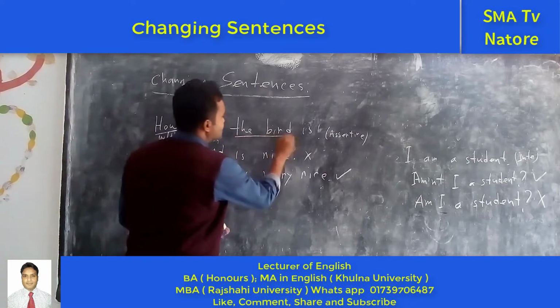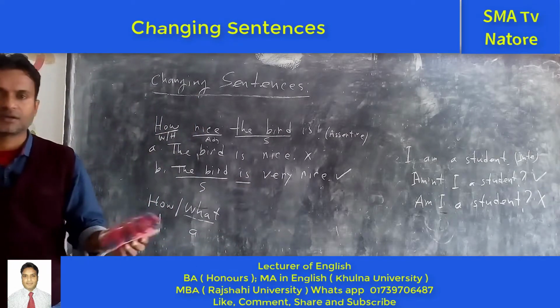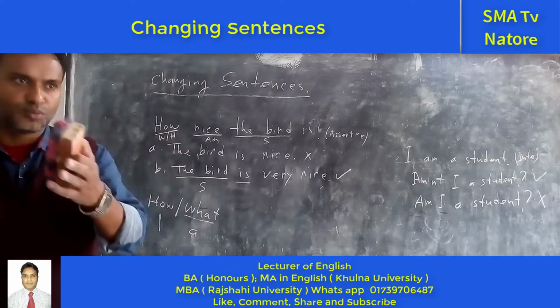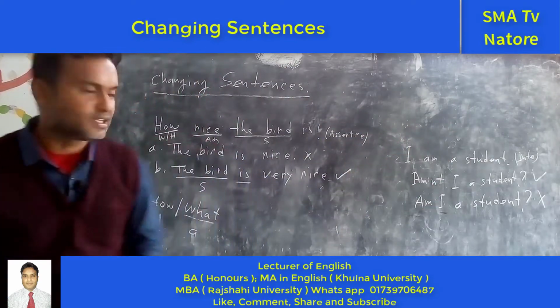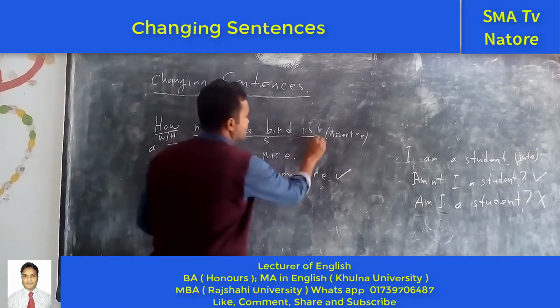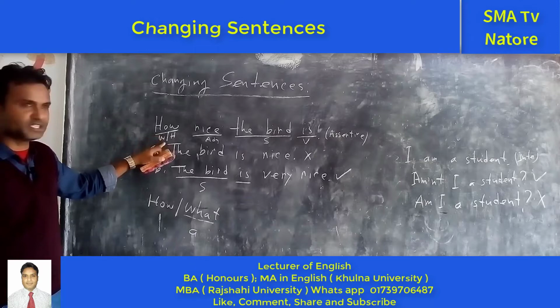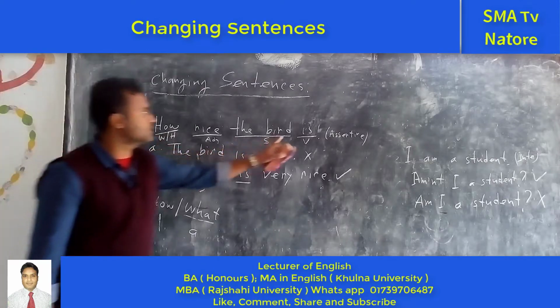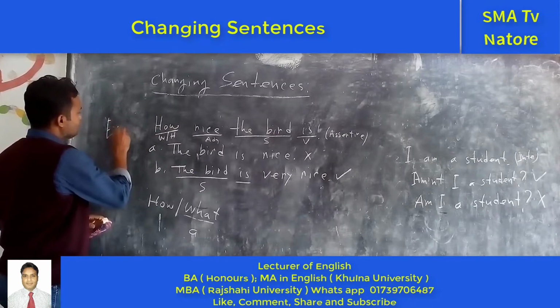And the bird, this one is the subject. A bird, the bird, a mobile phone, the room, a fan, a light, the field. These are the subjects. Next one, what happened is, this one is the verb. So this is the structure of the exclamatory sentence. This sentence is exclamatory.